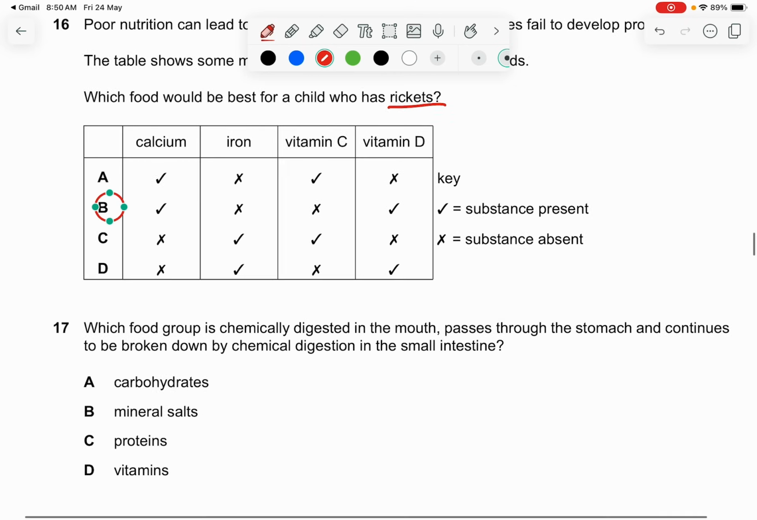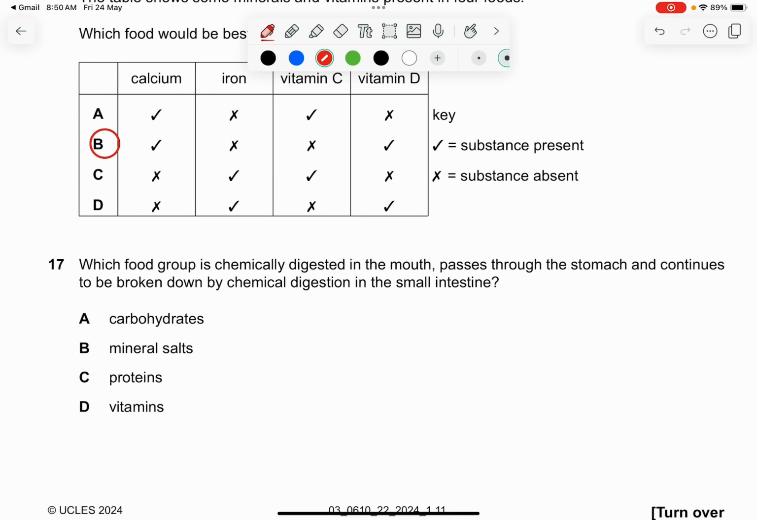Okay. Question 17. Which food is chemically digested in the mouth, passes through the stomach, and continues to be broken down by chemical digestion in the small intestine? So this food basically has undergone one round of digestion in the mouth, which is the first clue. Okay, chemically digested in the mouth already.